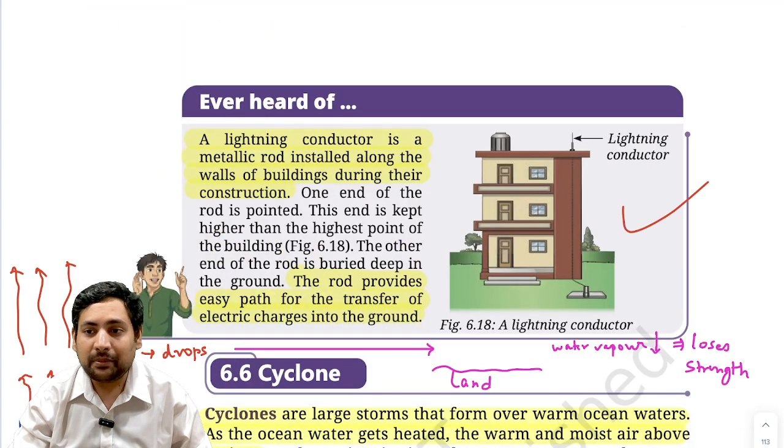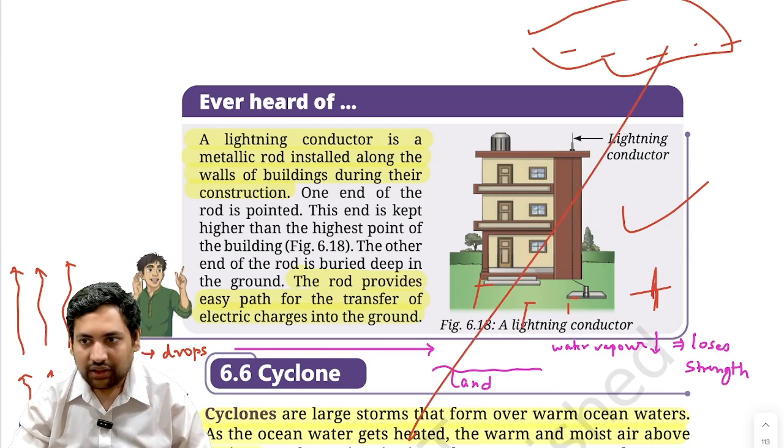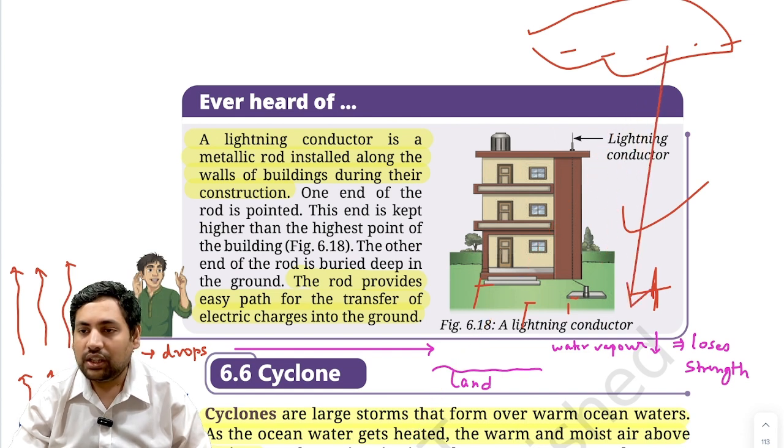So sometimes, now you understood, correct, that if this is cloud, and it has certain charge, let's say negative, negative, negative, negative, like this. Now suddenly your house or the surface here has become positively charged because of induction. Now what will happen? If it is able to break that insulator air's barrier, then suddenly the current will like to flow in this direction, correct? Now in that flow, if your house comes in between, suddenly it can cause destruction in your house.